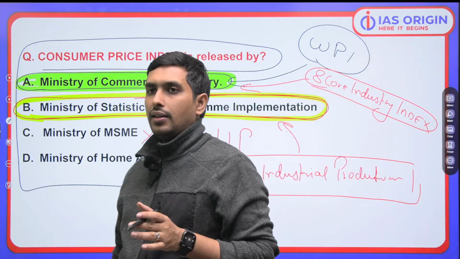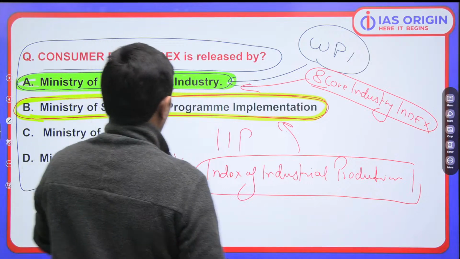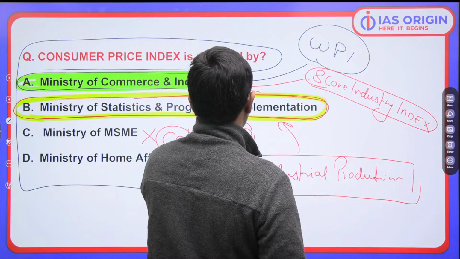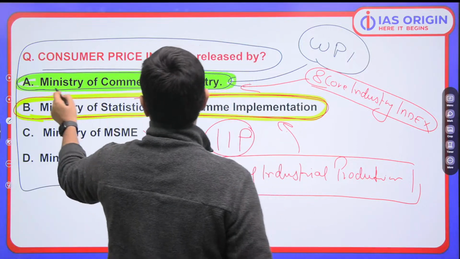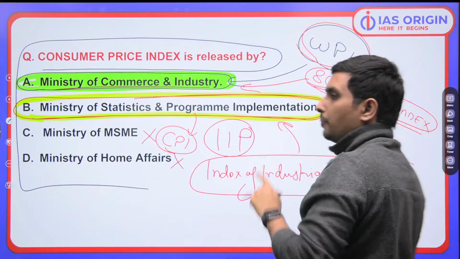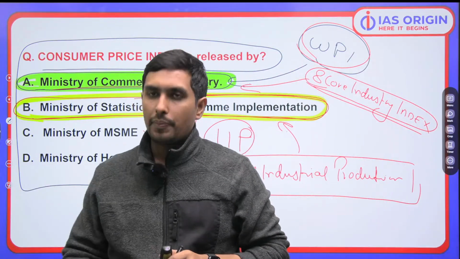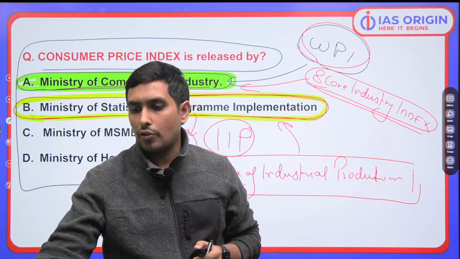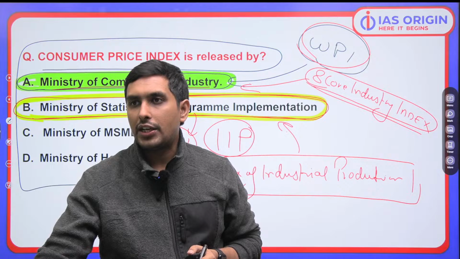So ये आप याद रखना, which ministry is releasing what. So Ministry of Statistics is releasing consumer price index and IIP, that is index of industrial production, and Ministry of Commerce is releasing wholesale price index and 8 core industries index. So that's an important fact which usually ends up confusing a lot of people. You have to pay proper attention to this fact.